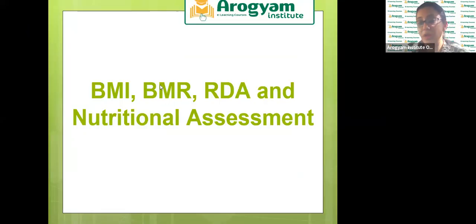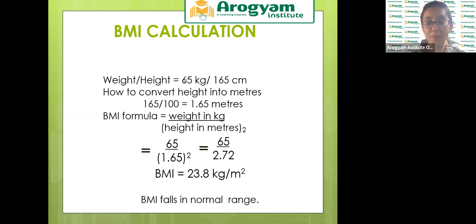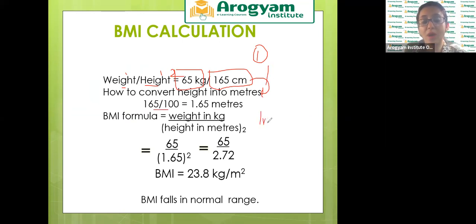Okay, so for BMI calculation, we need two things, weight and height. We divide weight by height squared. So height has to be in meters. Here we have weight as 65 kgs and height as 165 centimeters. So the first task is converting this into meters, and for this, we divide the height by 100. We have done this, 1 meter is equal to 100 centimeters.